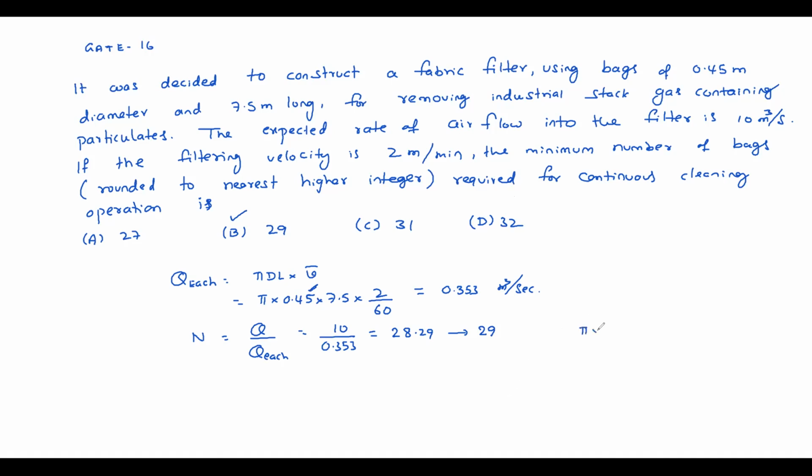Suppose here pi into 0.45 into 7.5 into 2 by 60. Okay, so see, 7.5 into 2 how much? 15. So just type pi into 0.45 by 4 like that. As minimum as possible you should type in the calculator. That is very important. Some manual calculations sometimes we need to do. Okay, that is important.